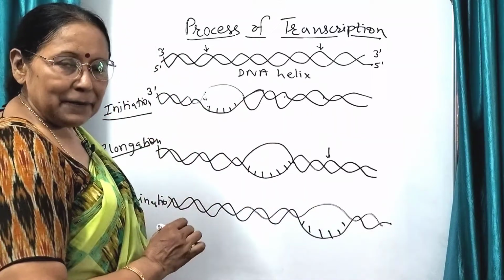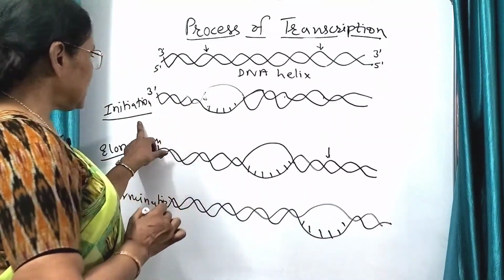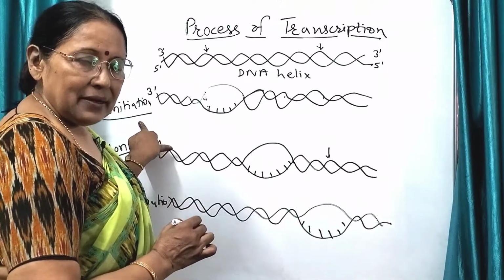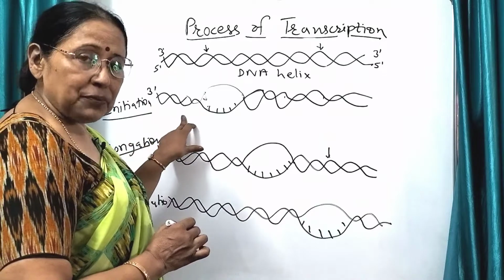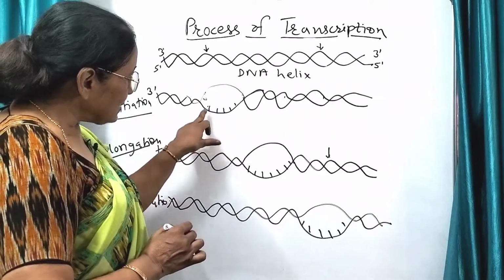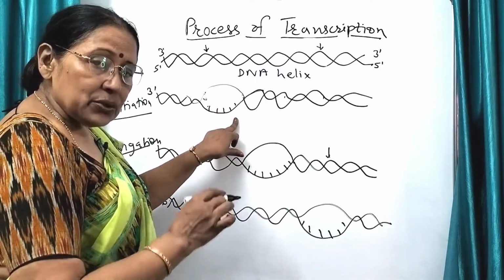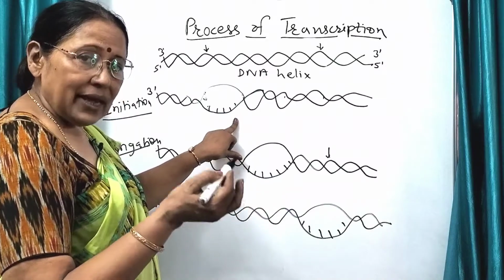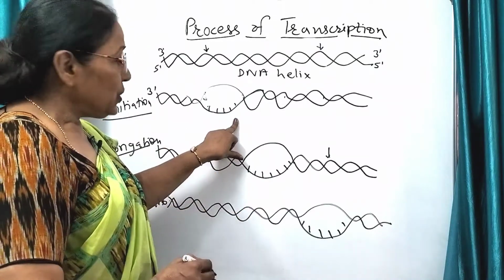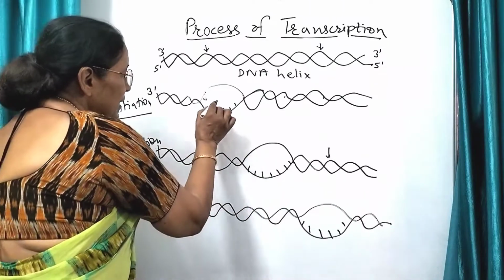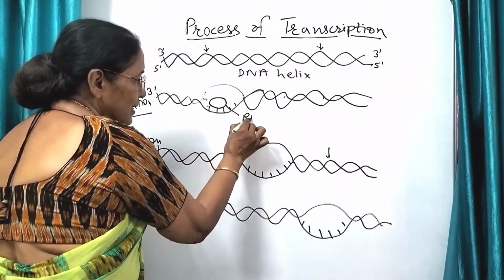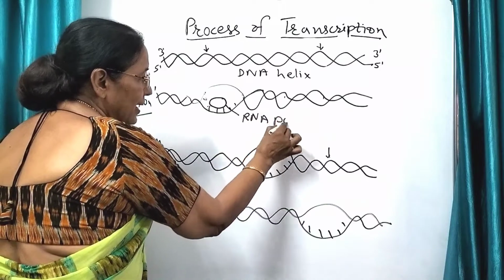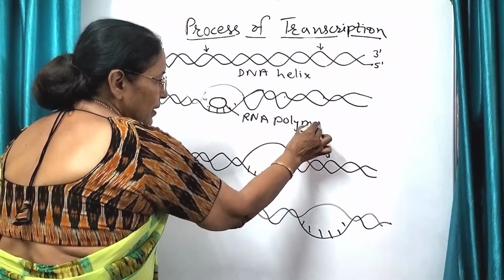Now let us start. The first step is initiation. The RNA polymerase attaches to the promoter and then it starts, these are the nitrogen bases, उसका complementary base वो A, U, C, G डालना शुरू कर देता है. So here we are showing the RNA polymerase. This is DNA dependent RNA polymerase.